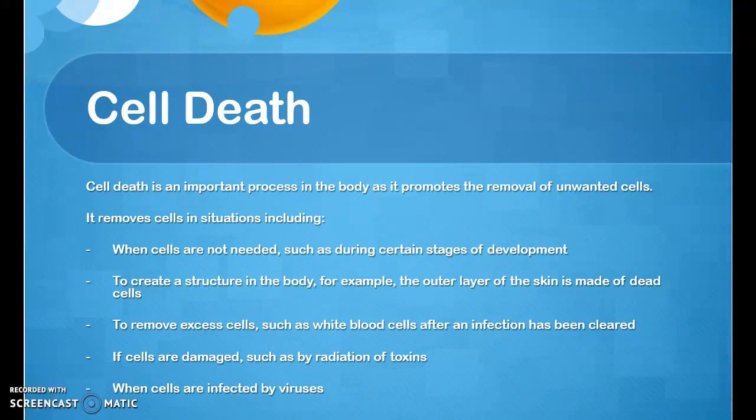Cell death. Cell death is an important process in the body as it promotes the removal of unwanted cells. It removes cells in situations including when cells are not needed, such as during certain stages of development, to create a structure in the body. For example, the outer layer of the skin is made up of dead cells. To remove excess cells, such as white blood cells after an infection has been cleared, if cells are damaged, such as by radiation or toxins, and when cells are infected by viruses.